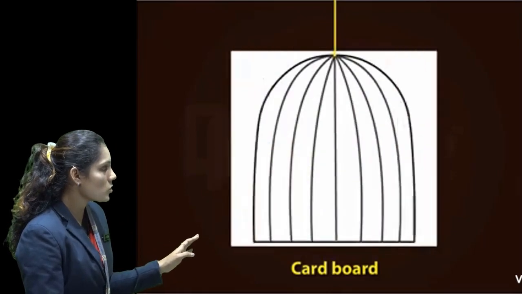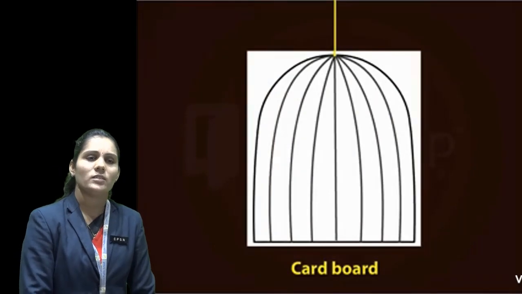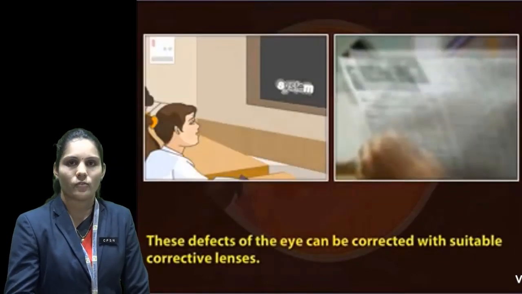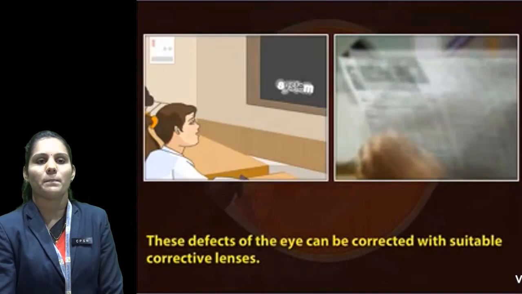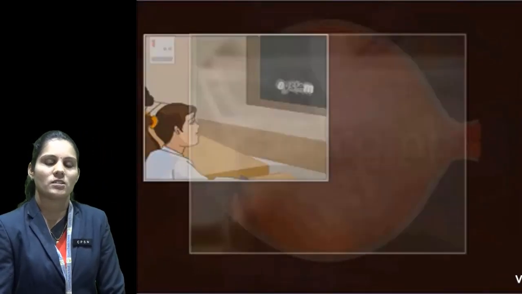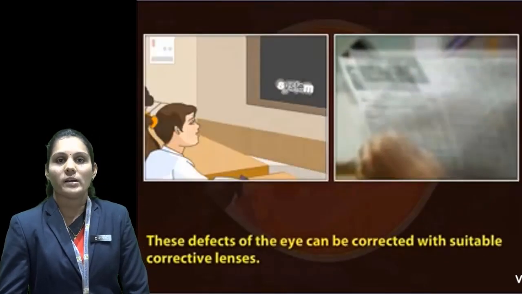One more interesting thing I would like to tell you, students: some people have a problem seeing nearby objects, but they can see objects which are very far from them. But some people have the defect that they can see objects nearby, but they cannot see objects very far away from them. That defect is corrected by a proper lens.